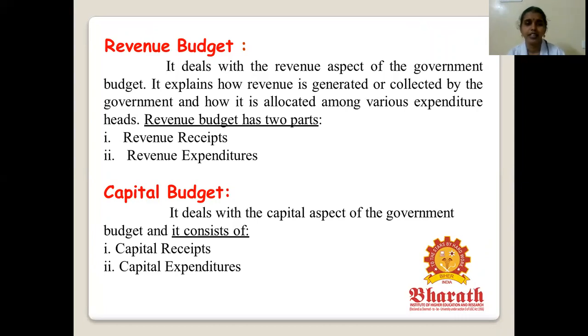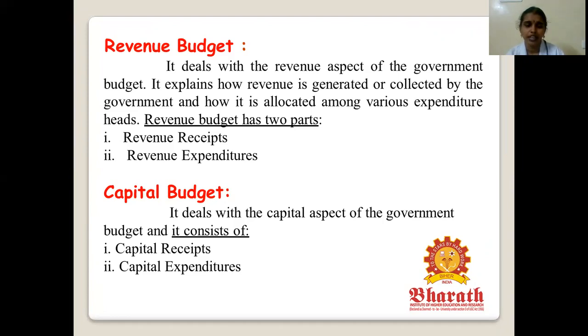Say for example, the government is collecting toll rate. This is considered to be the revenue for the particular government. For the particular year, how much toll amount will be collected, that is called revenue, and how the amount will be allocated for the various welfare schemes, that is called expenditure. So revenue budget consists of two parts, revenue receipts and revenue expenditure. Receipts is nothing but the incoming amount. Expenditure is nothing but the allocated money to the various welfare schemes.